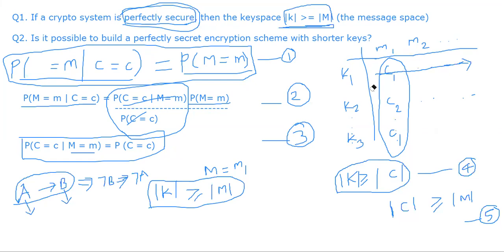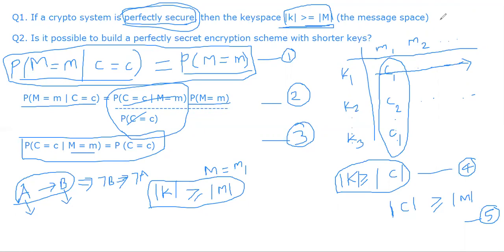Suppose somebody says they built an encryption algorithm that takes a block of length, say, 128 bits, and the key size is just, say, 100 bits, and they claim it is a perfectly secret encryption system. Then you can say that's impossible because we just proved it here. You cannot build a perfectly secure encryption system that satisfies equation 1 unless the key space is at least as large as the size of the message space.